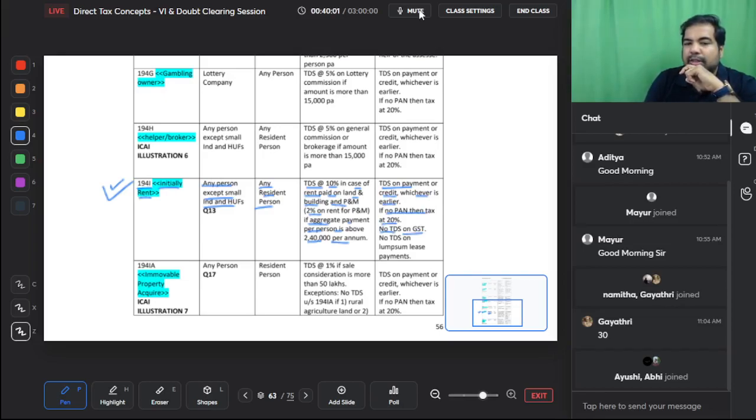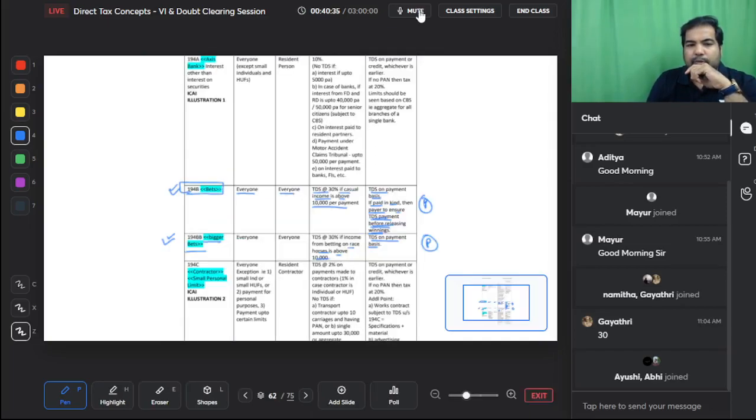No TDS on GST. Good thing about QuickBooks, we cover everything. So that means if the person who's charging you rent on furniture or plant or land and building is charging, let's say, 1 lakh plus GST, then TDS is only on the core amount. Guys, TDS can never be on GST. No TDS on lump sum lease payments. So if you bought that land on lease for 20 or 30 years and paid a lump sum amount, then there is no TDS on that. This is 194I.